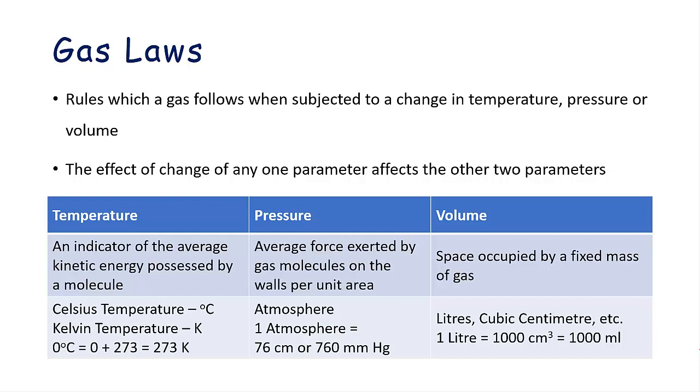Pressure is the average force exerted by gas molecules on the walls per unit area. That is, the force per unit area is pressure, and it is measured in this chapter in terms of atmospheres. So 1 atmosphere equals 760 mm of Hg, that is mercury, or 76 centimeter of mercury. Volume is basically the space occupied by a fixed mass of gas, that is measured in liters or cc, or in case of this chapter, decimeter cube is also used, which means the same as the liter. 1 decimeter cube equals 1 liter, which equals 1000 cc, that is 1000 ml.